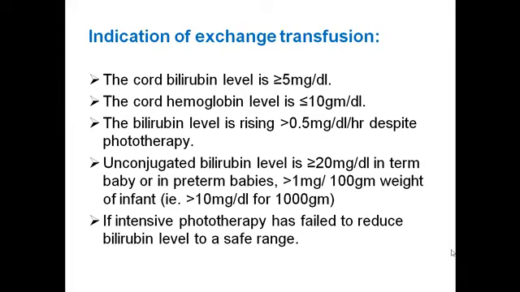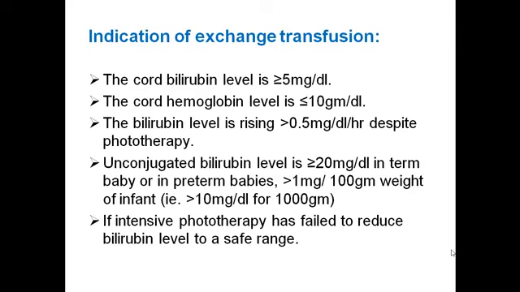And if the cord hemoglobin level is less than or equal to 10 gram per dl. So if bilirubin level is 5 milligram per dl or more and hemoglobin level is less than or equal to 10 gram per dl, then exchange transfusion should be done in the first day.